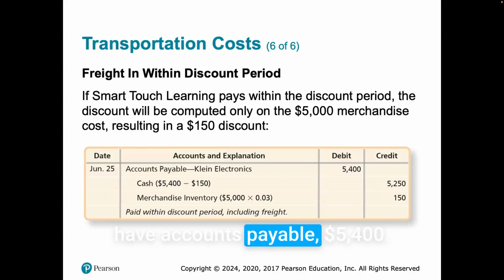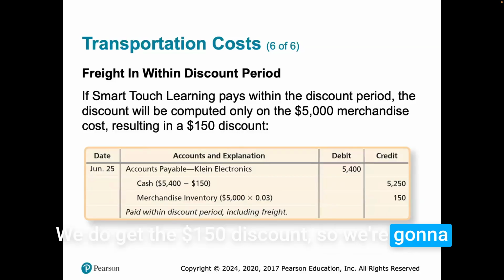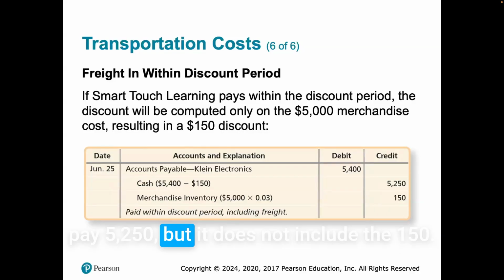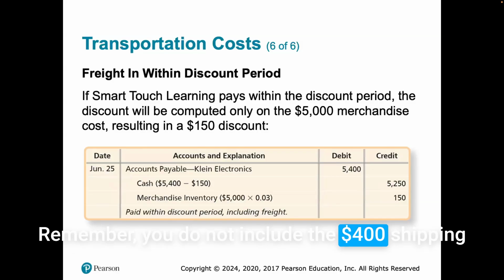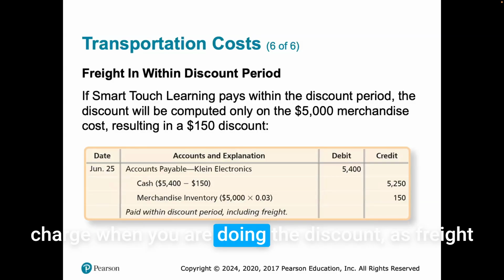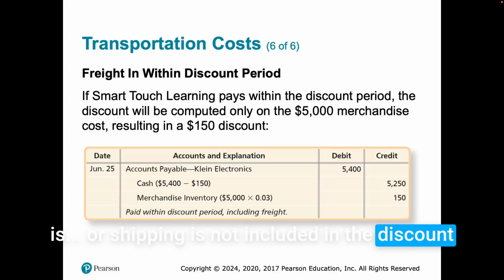So when you do look this up, we have accounts payable $5,400, cash $5,400 minus the $150. We do get that $150 discount, so we're going to pay $5,250, but it does not include the $150. The 3% does not include the $400. And then we lower merchandise inventory by $150. $5,000 times the 3% gives us $150. Remember, you do not include the $400 shipping charge when you are doing the discount, as freight or shipping is not included in the discount.